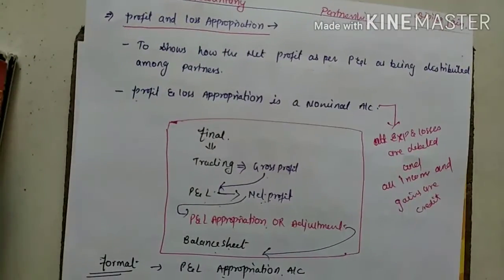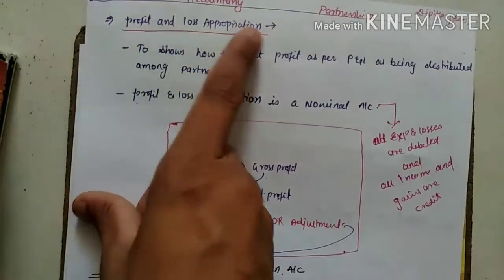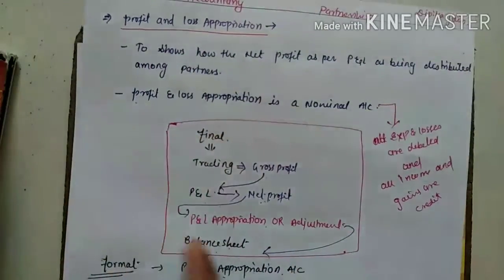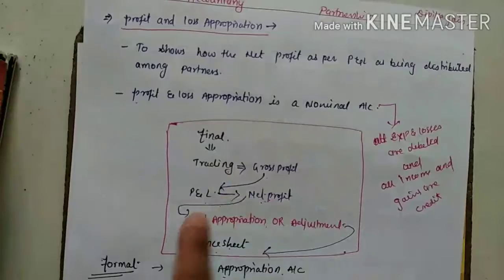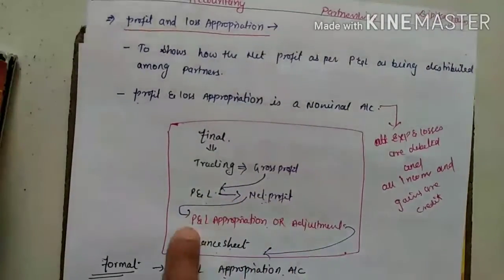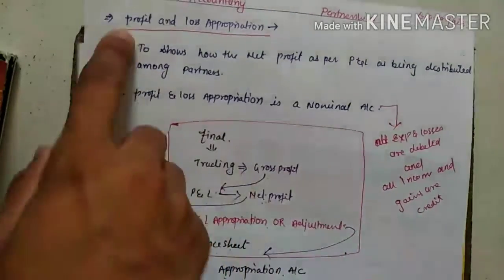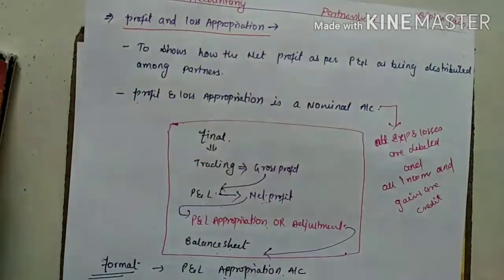Just see here. I am coming to the P&L appropriation account, and I explained it that day. The P&L appropriation account always comes after the P&L, that is, after net profit. After net profit we will make the P&L appropriation or adjustment account. This is called your P&L appropriation account. Why are we making it here?